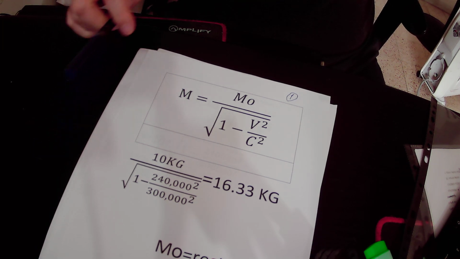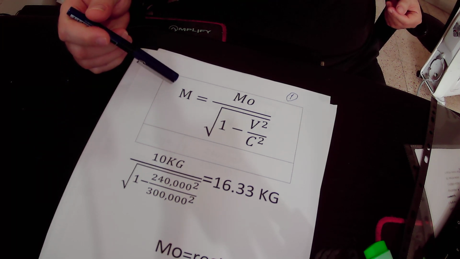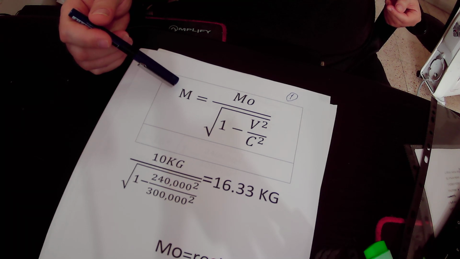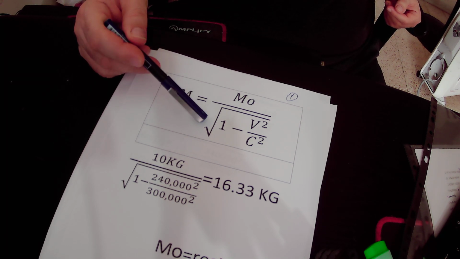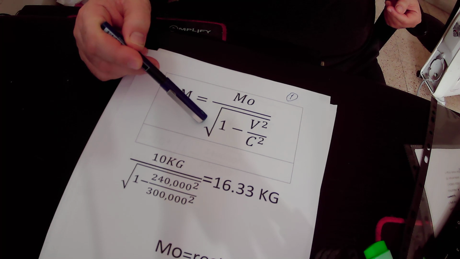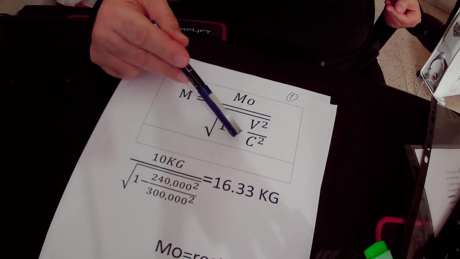So I will explain the equation of the increase in mass. M equals m naught divided by the root of 1 minus v squared divided by c squared.